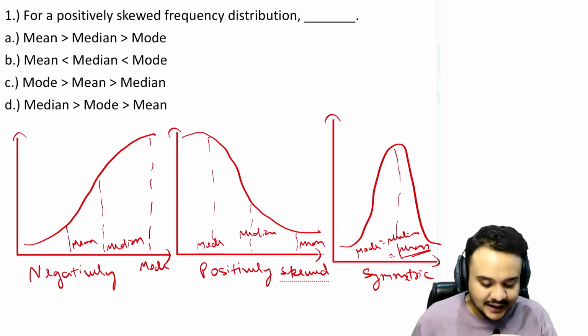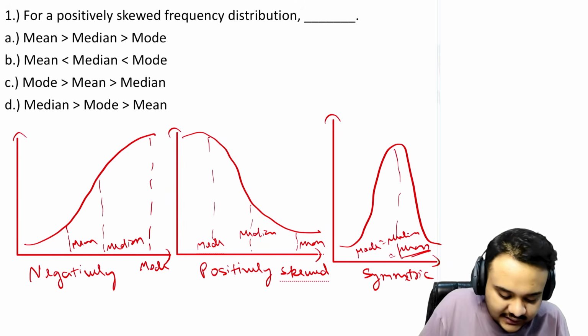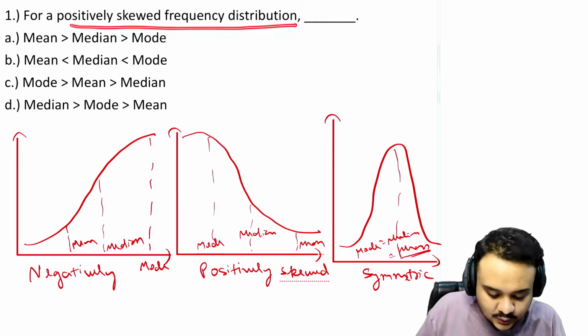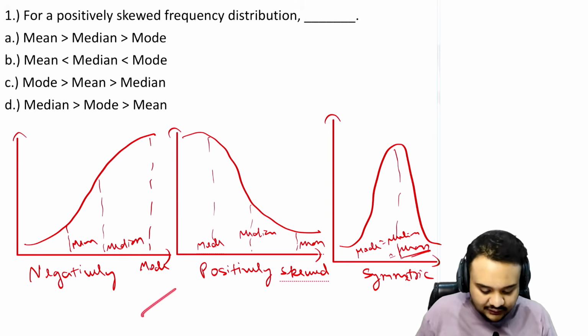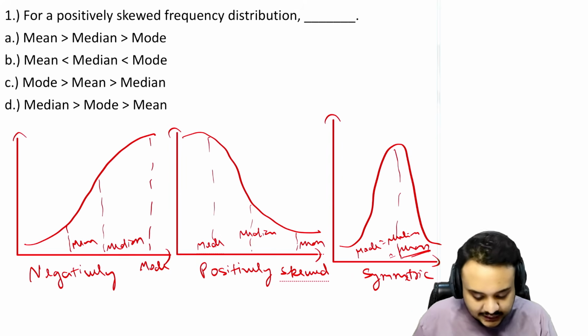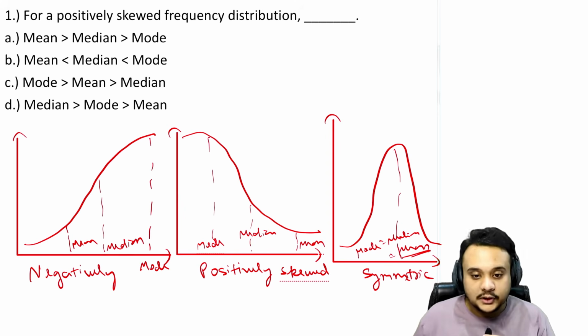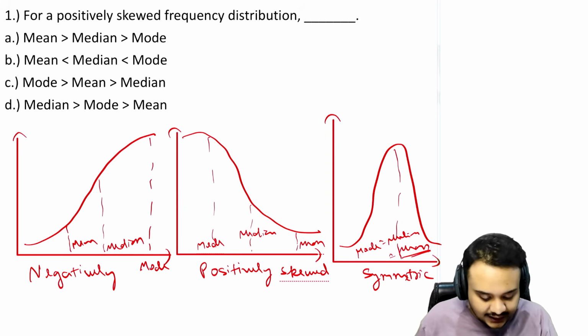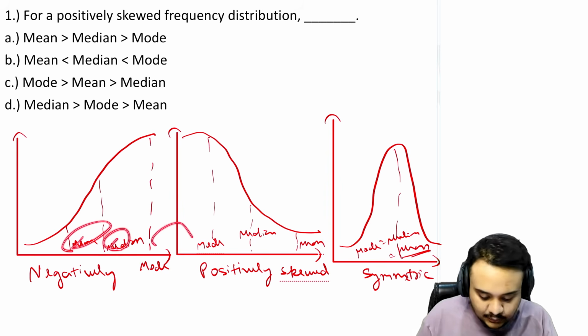So now let us look at what the question is asking of us. It is asking about a positively skewed frequency distribution, and as you can see we have drawn the three graphs. The first one is the negatively skewed, then the positively skewed, and finally the symmetrical distribution. Okay, so let us break down each of them and understand why the mean, median and mode are at the places as they are.